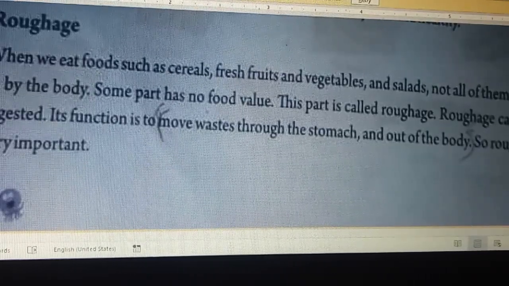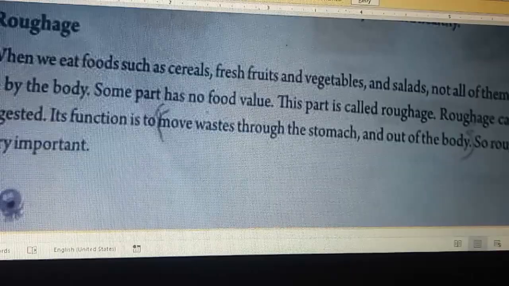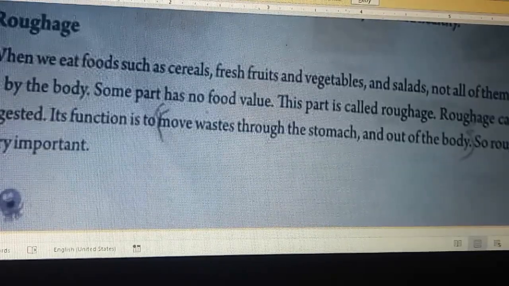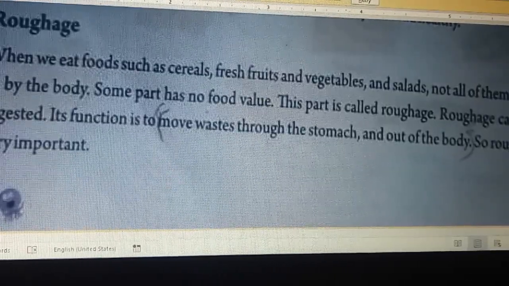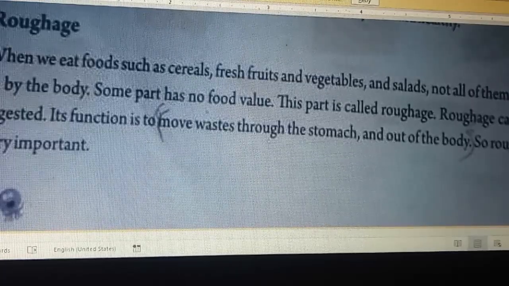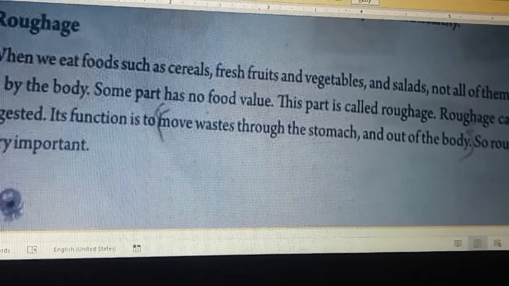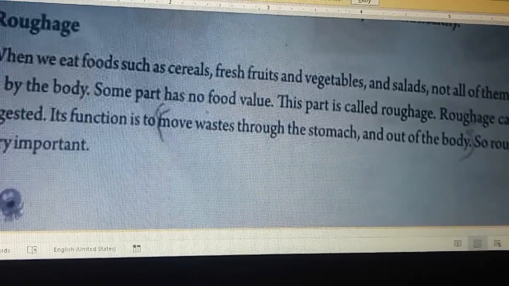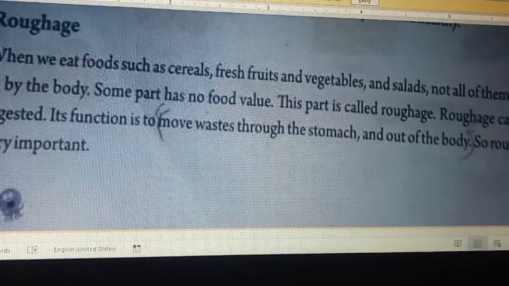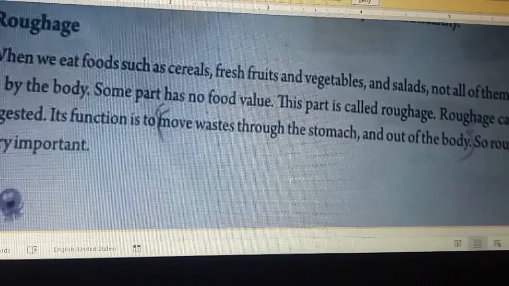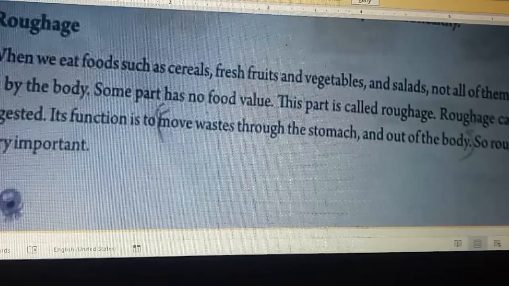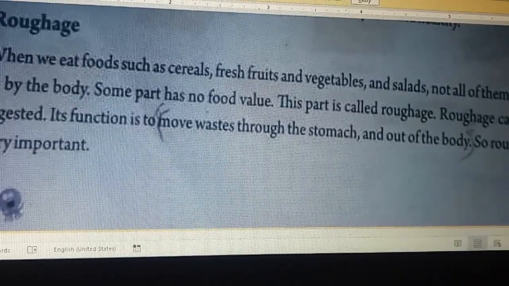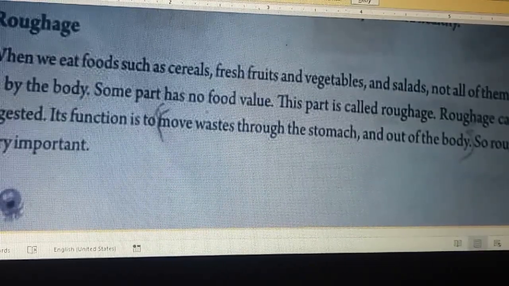Whatever food we take, it doesn't mean that all of it is consumed by our body. Some fruits and vegetables act as roughage, which helps us to clear certain things from our body.